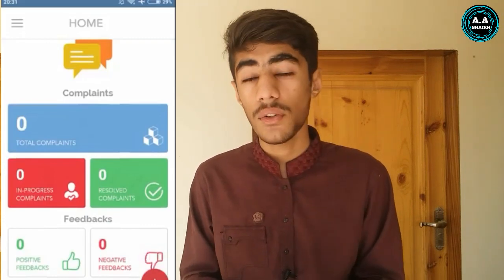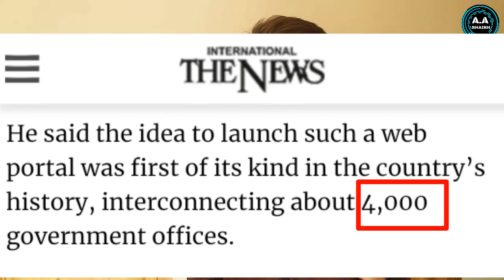The good thing about this application is this: when you register your complaint, about 4,000 government offices are linked with this application, and your problem will be solved within 10 or 15 days, meaning quickly. But Imran Khan has said that if the problem is not solved by them within the time, then it will be sent to the higher government offices, and if they do not solve it, then the problem will be given to me, and I myself will handle it. So this is a very great thing done by Imran Khan for the common people.